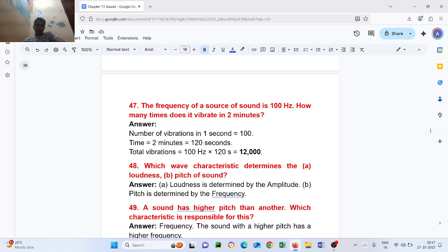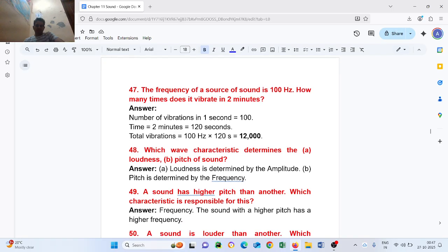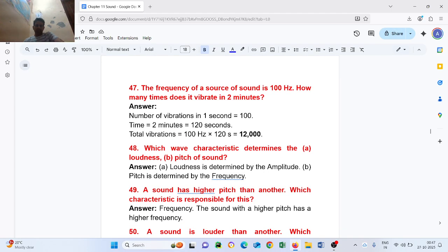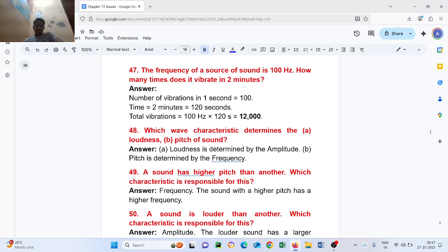Question number 48. Which wave characteristic determines the loudness and pitch of sound? Loudness is determined by the amplitude. Pitch is determined by the frequency.